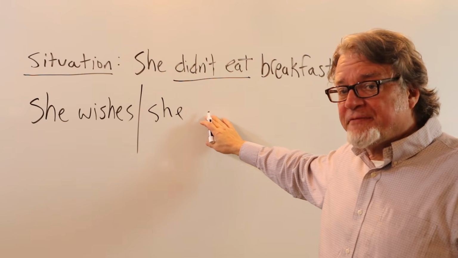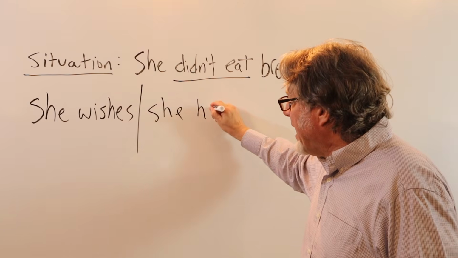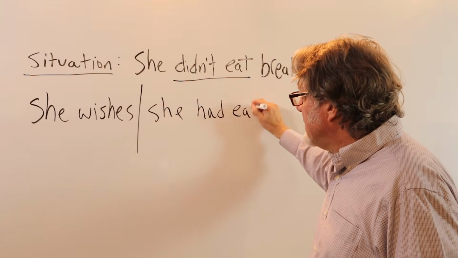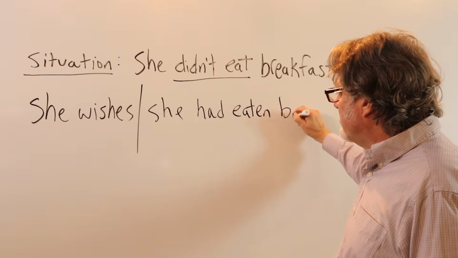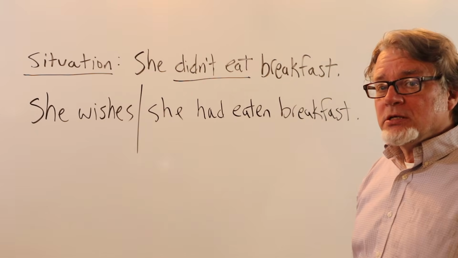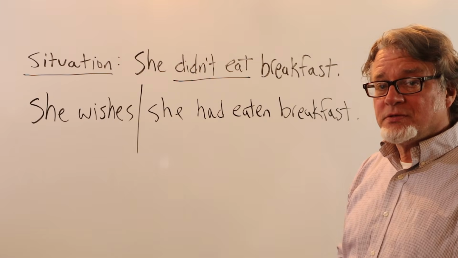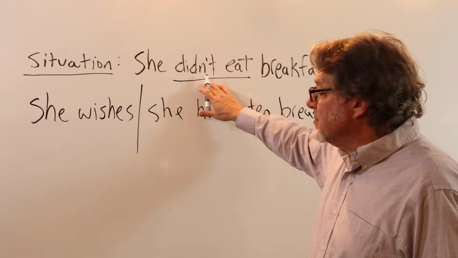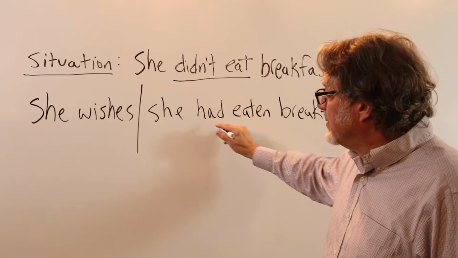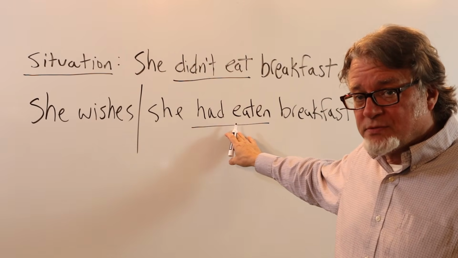She didn't eat breakfast. She wishes she had eaten, and then the object, breakfast. She wishes she had eaten breakfast. Here it's negative, and then here it's not negative, and it's in the past perfect tense.